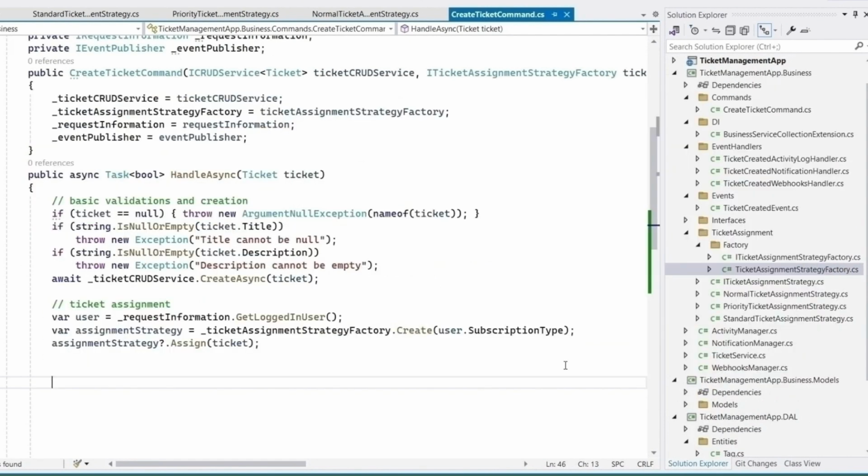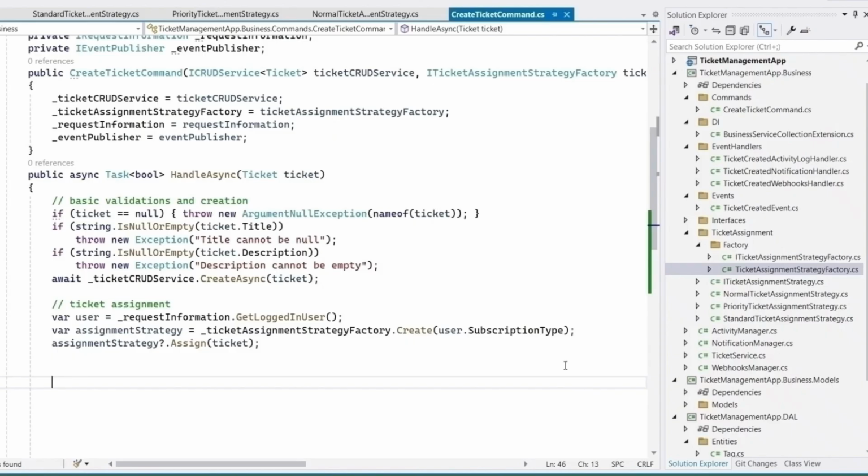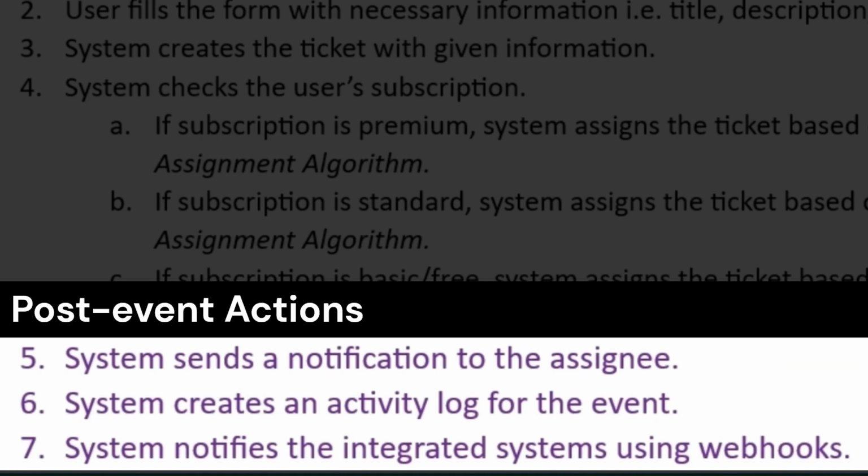Now, once the ticket is created and assigned, then we have to send a notification, log an activity, and notify integrated systems. Now, if you think carefully, the main business logic of our story is basically ticket creation and assignment. The notification, activity log, and webhooks part are kind of post-event actions.